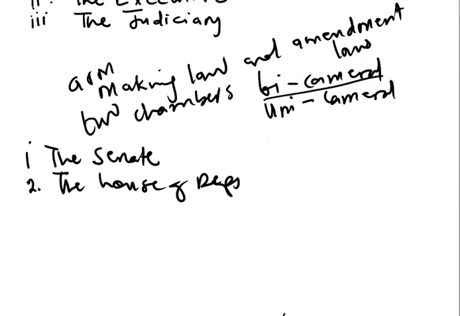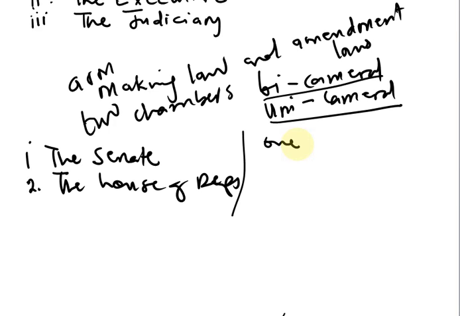Now the second one is called unicameral legislature. Unicameral legislature is a type where there are no two chambers but just one chamber. In other words, while bicameral legislature has two chambers, the lower house, which is House of Representatives, and the upper house, which is House of Senate, unicameral legislature has just one chamber, and it is connected to the type of government that they practice.